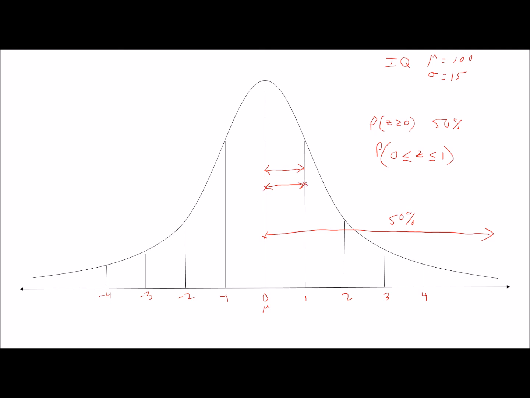And we know from our empirical rule that this is 0.3413. Oh, we lost the 1 there for some reason. Which would tell us that that's a 34.13% chance of finding a person who has a z-score between 0 and 1.